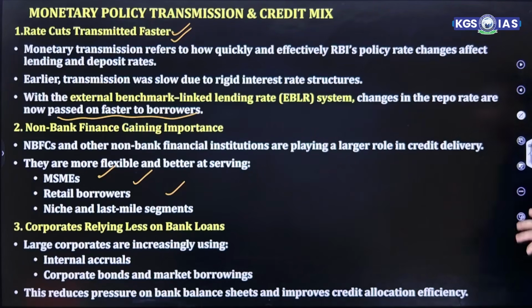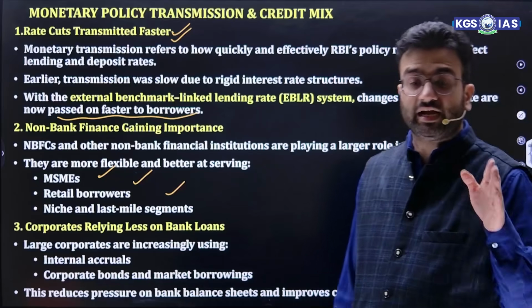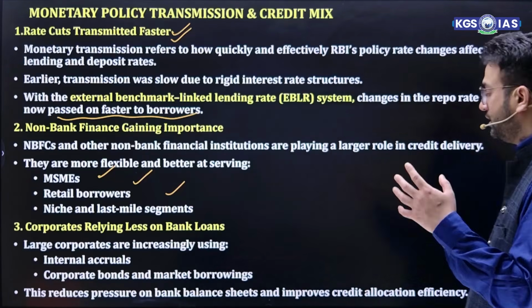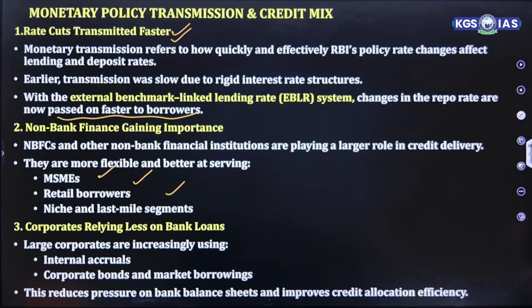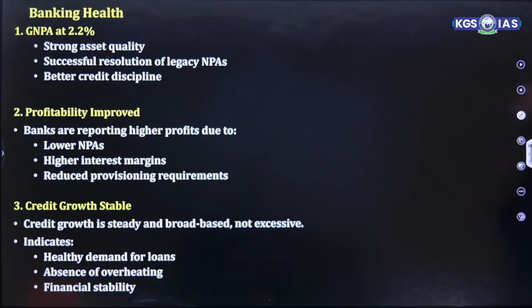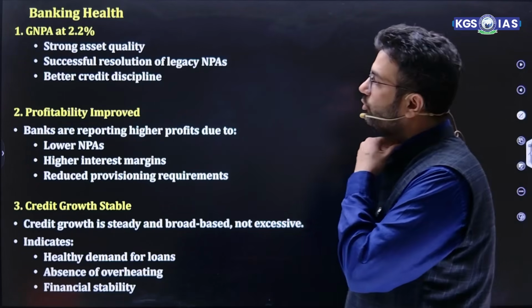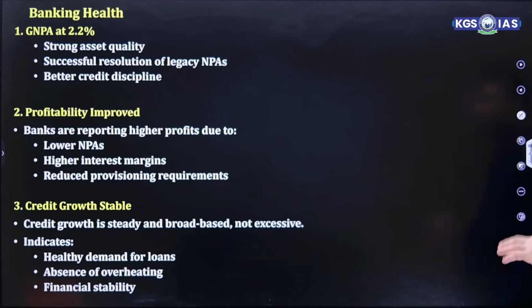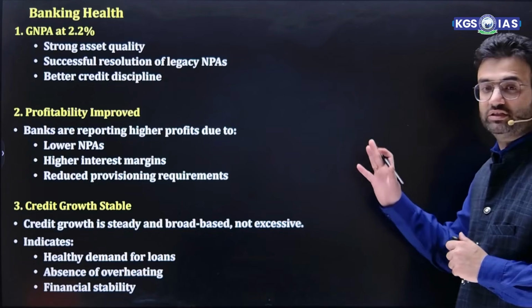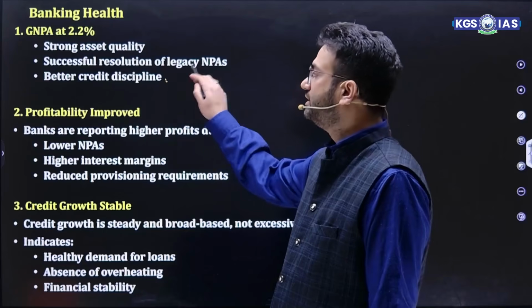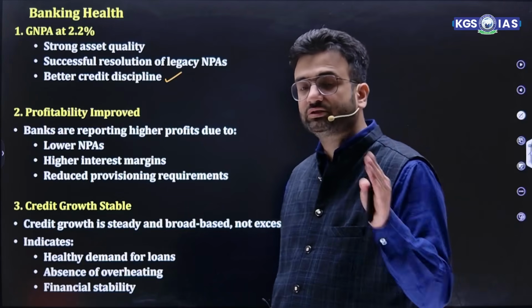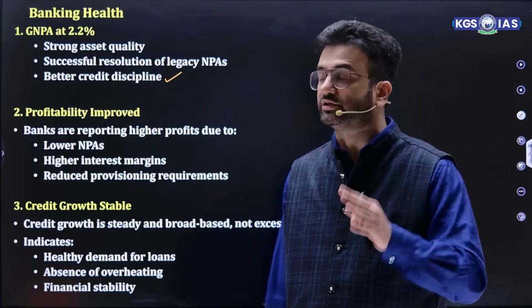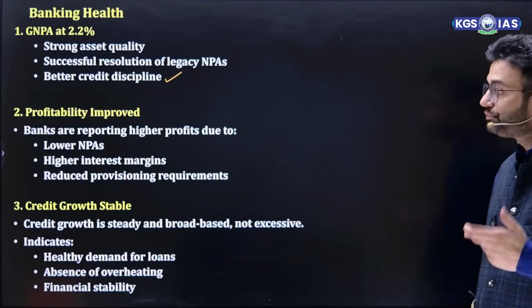So large corporates are increasingly using internal accruals, corporate bonds and market borrowing, which reduces the pressure on bank balance sheets, and as a result it improves credit allocation efficiency as well. If we talk about banking health, the gross NPA is at 2.2%, which shows strong asset quality, successful resolution of legacy NPAs through the IBC, and better credit discipline, which also means the CIBIL score is now taken into consideration by banks, and very seriously.